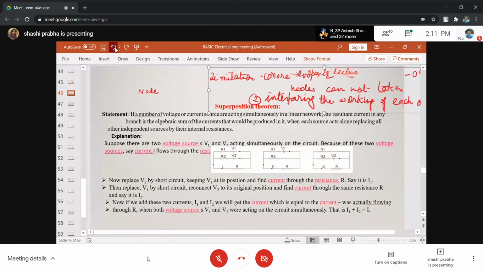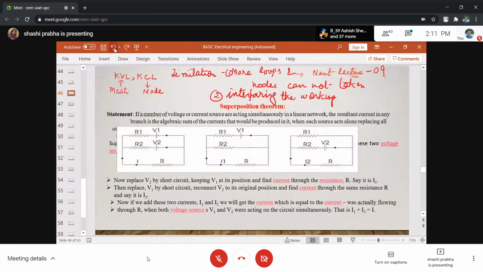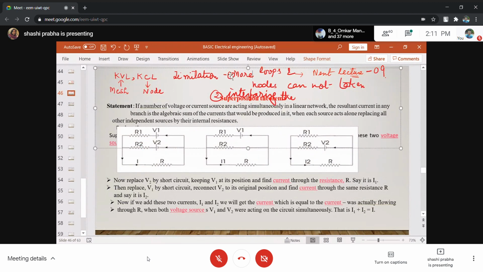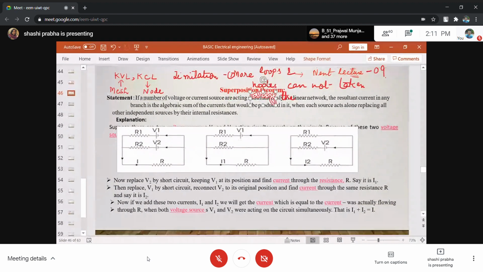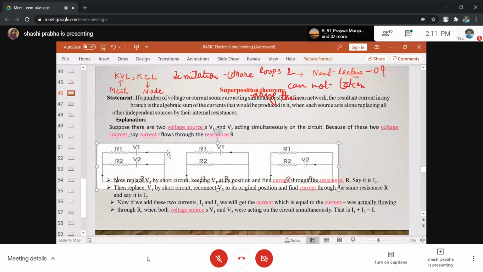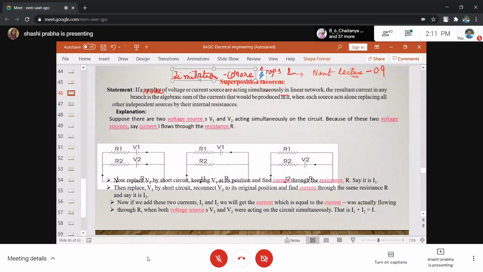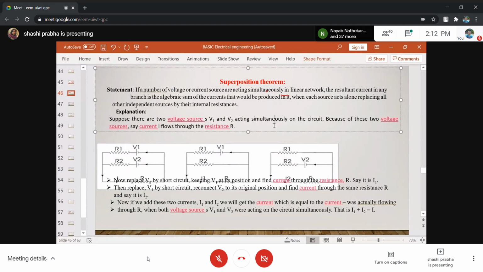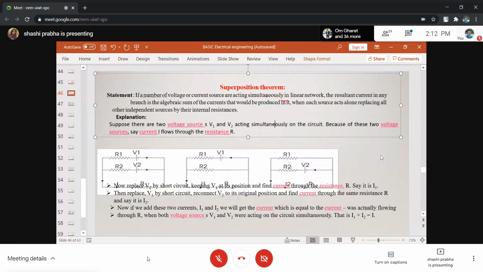What is the superposition theorem called? If you want, you can write it down. Just in one line, I can tell you. Superposition theorem says, consider one source at a time. If a large number of sources are there, don't consider all the sources simultaneously. So, the superposition theorem statement is here.